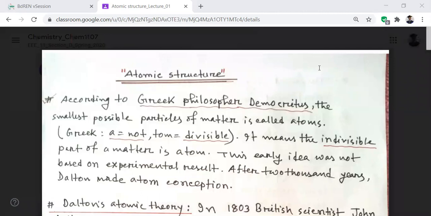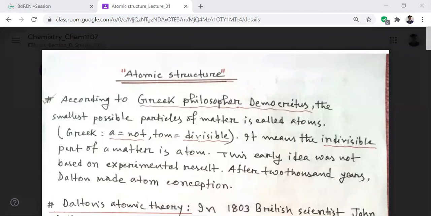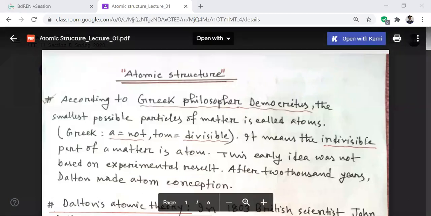So today we are going to start our first lecture. The chapter name is Atomic Structure. First you have to know what an atom is. According to the Greek philosopher Democritus, the smallest possible particles of matter are called atoms. That means the smallest unit of matter is called an atom. In the Greek word, a means not, and tom means divisible. That means atom means not divisible, the indivisible part of matter.